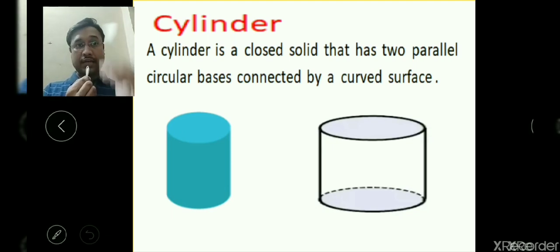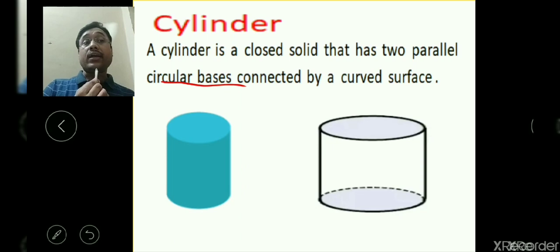The top face and the bottom face are the two circular faces according to the figure. Because my cylinder is standing vertically, I'm saying the top face and the bottom face. But if you place it horizontally, then it will be right and left also. So a cylinder is a closed solid that has two parallel circular bases connected by a curved face.